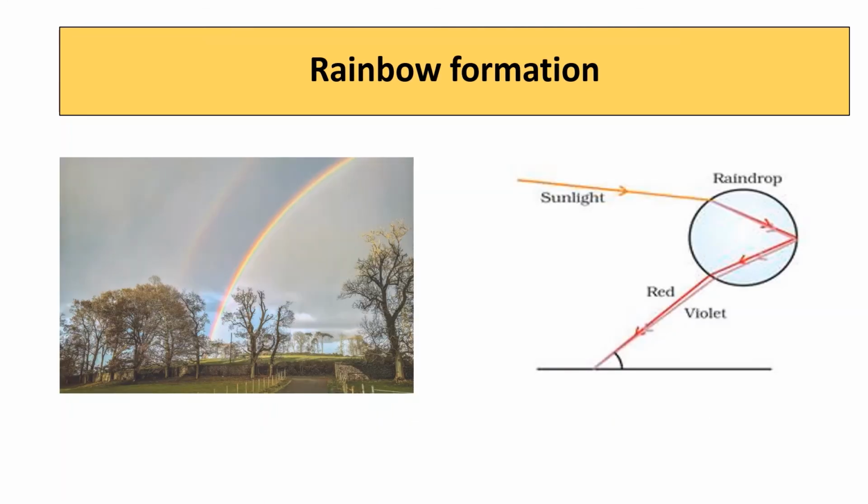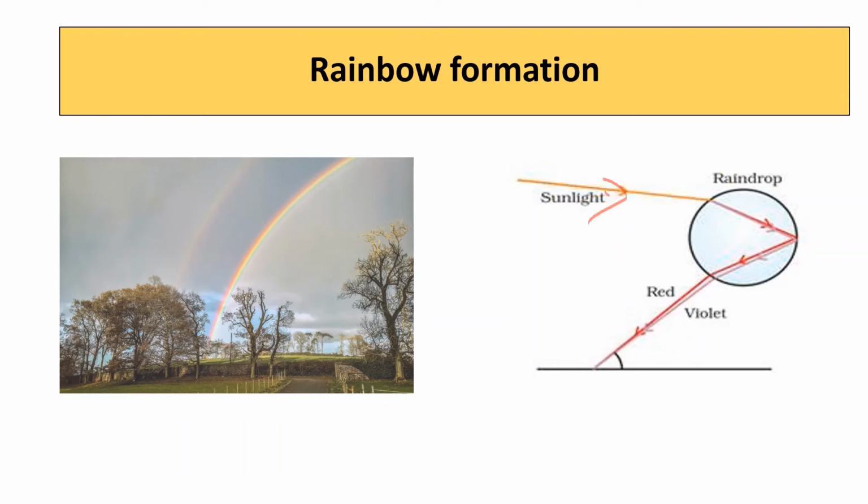You might have seen a rainbow in the sky after a rain. It is formed in a direction opposite to that of the sun. It's a multicolored arc or a curved line in the sky. After a rain, there will be water particles in the atmosphere. The sunlight shines on these water particles.